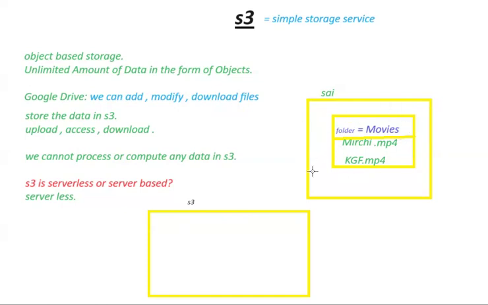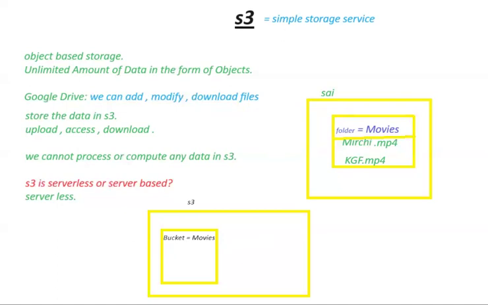Same as how Sai created a folder, we are going to create a bucket in it. We must provide a name for it. Let's say the name of this bucket is also movies.